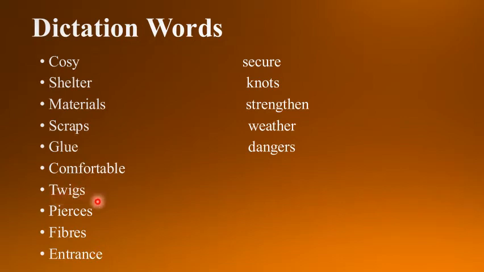twigs, pierces, fibers, entrance, secure, knots, strengthen, weather, dangers. So, you will underline these dictation words in the textbook after reading the lesson carefully and thoroughly.